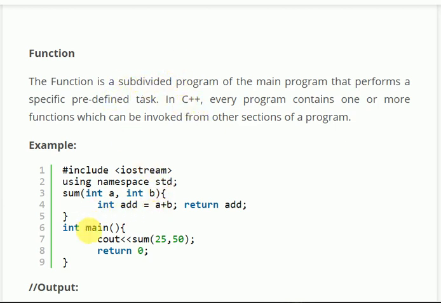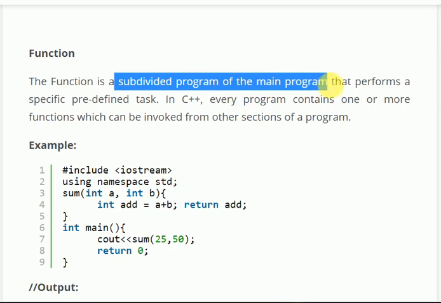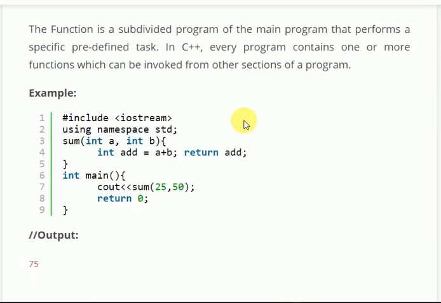A function is called by the main function, int main. Now a function can itself call another function also. That won't be a problem. In C++, every program contains one or more functions which can be invoked from other sections of a program. So a function is a subdivided program of the main program.